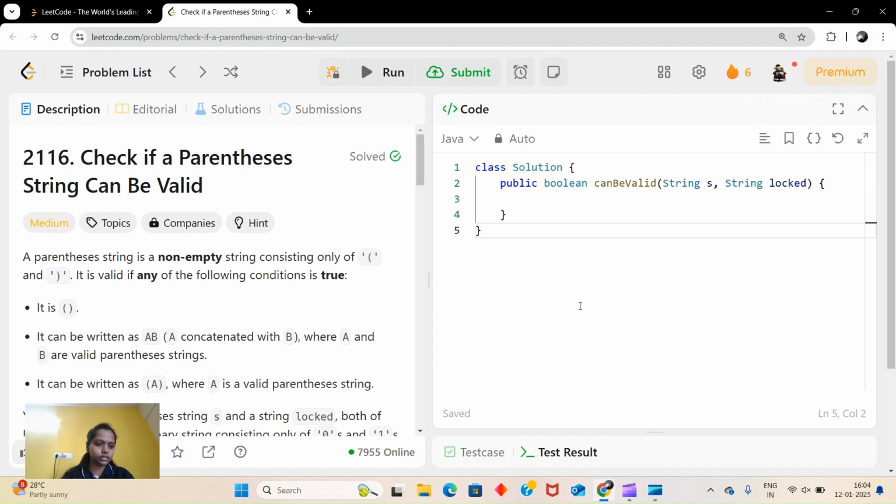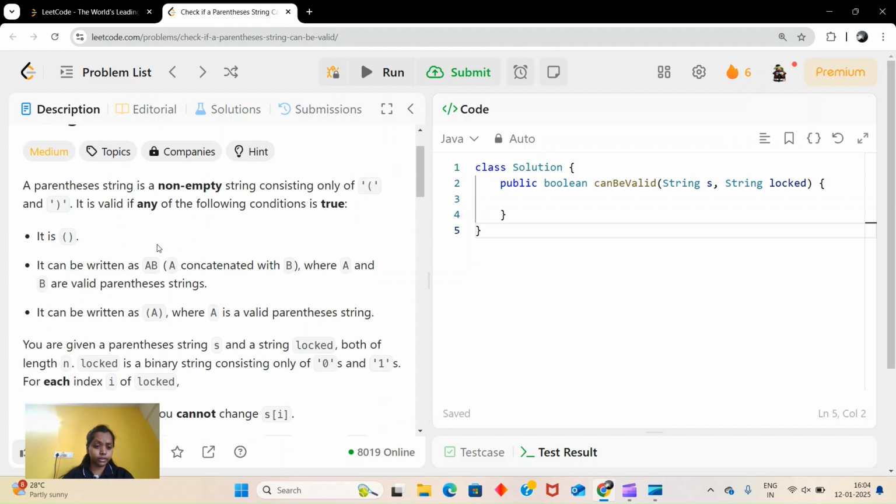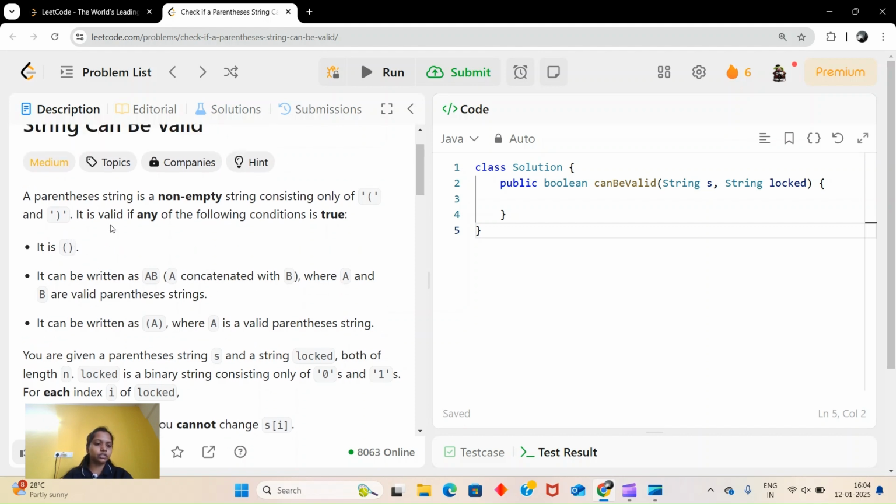Check if a parenthesis string can be valid. A parenthesis string is a non-empty string consisting only of open and close brackets. It is valid if any of the following conditions is true. So these are the conditions. We have to check whether the string is valid.